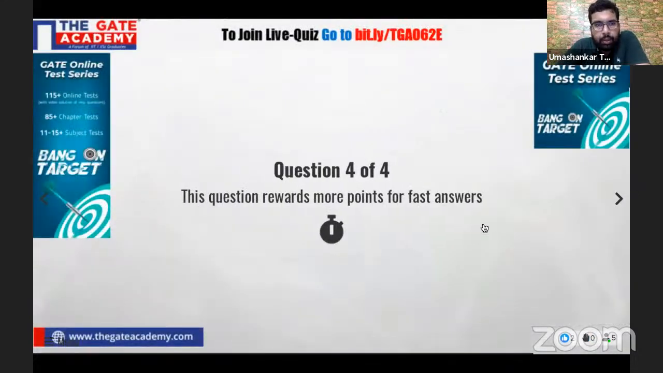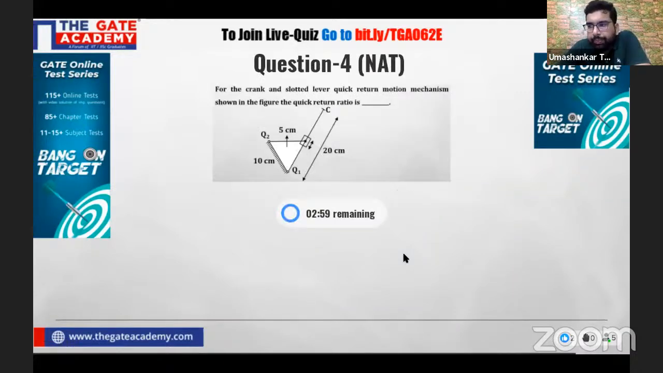Okay, now coming to the last question. This is the last question in this quiz. There is a crank and slotted lever quick return motion mechanism, as you see in the figure. And you have to find the quick return ratio. So let's see how many of us can find the quick return ratio. These kinds of questions are very frequent in the GATE examination.